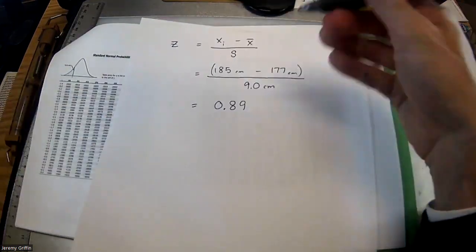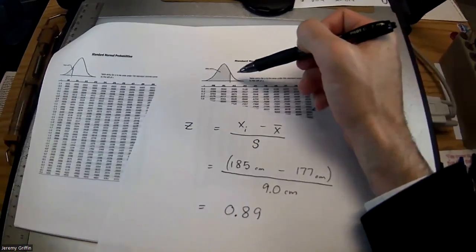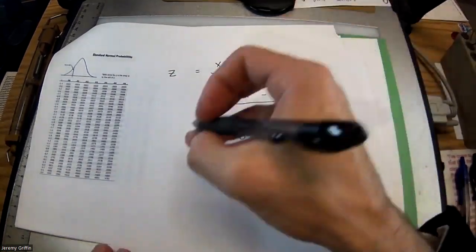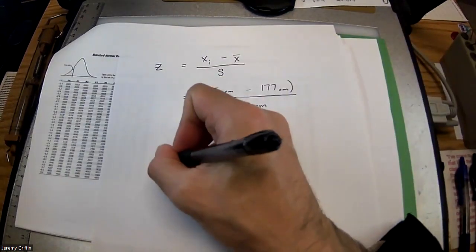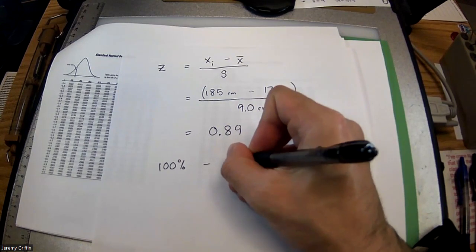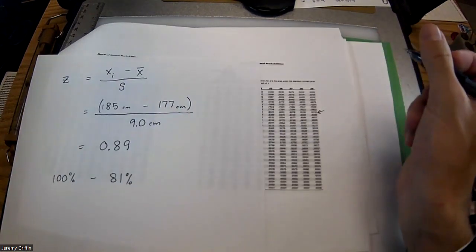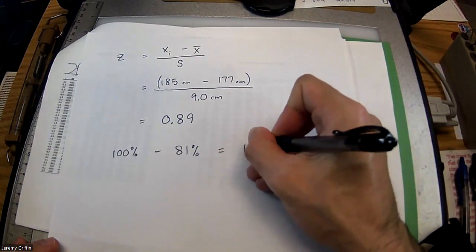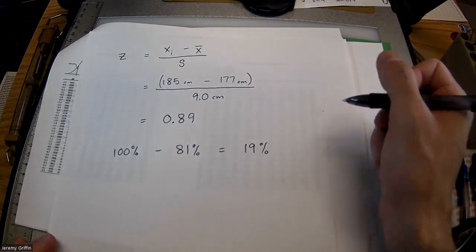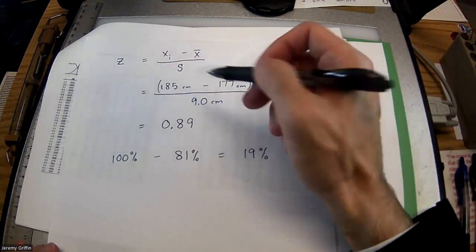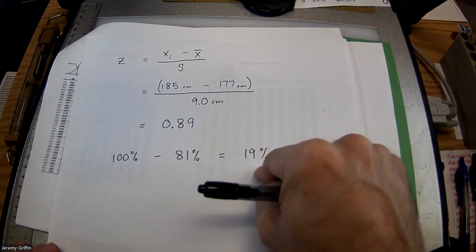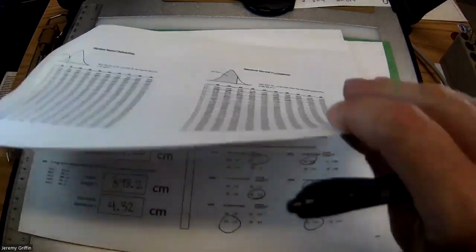But the question isn't that. The question is, how large is this tail to the right? What was the percent chance that they would be that tall or taller? So, can I take 100% of all people, subtract the 81% that they're taller than? I think I've been saying 81%, yeah, 0.8133. I'm rounding a little bit, but 81%. So that'd be 19%. Wouldn't that be true? If the next person that walks in the door is 185 centimeters tall, I can say they're taller than 81% of people, but they're also shorter than 19% of people. And that is the answer to this next question.